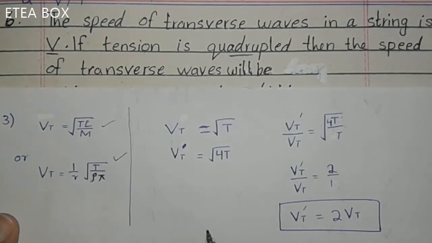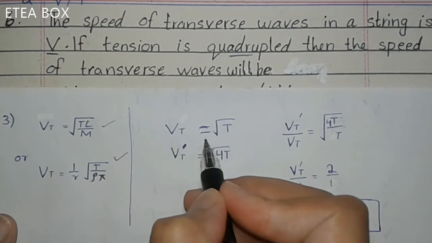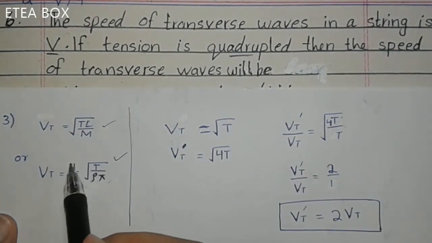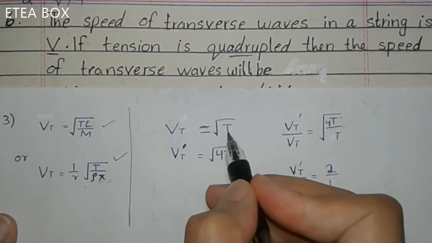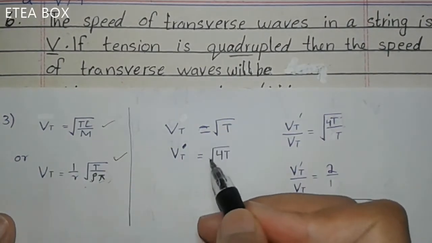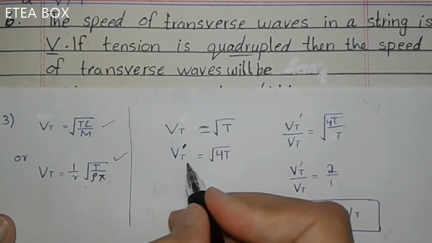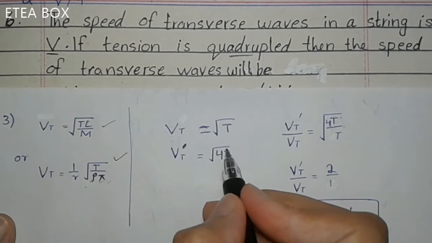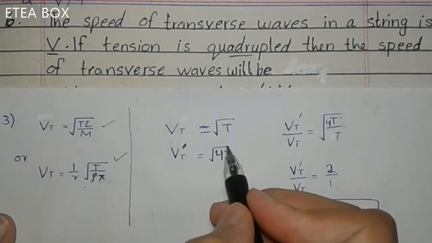So from these 2, here we get that Vt is equal to under root tension. Now if we keep all these as constant, then you will get Vt is equal to under root t. Now Vt new, the new velocity of the transverse wave, is for 4 times tension. Look, quadruple. Now apply the under root on 4.